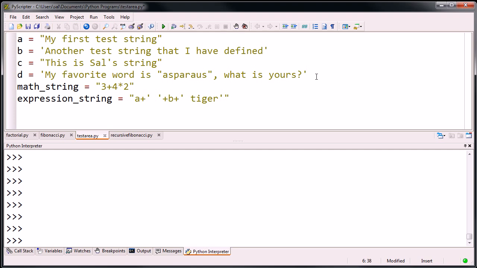Everything in between the double quotation marks, the interpreter is just going to view as a bunch of characters. But there are interesting things that we might be able to do with this eventually. So that's enough strings for me to define.